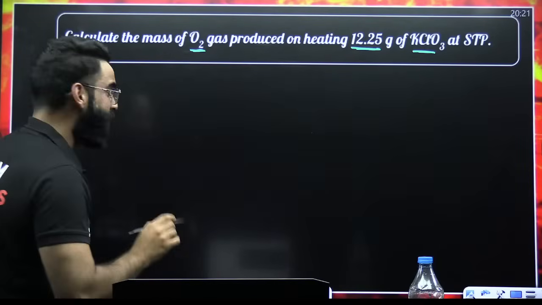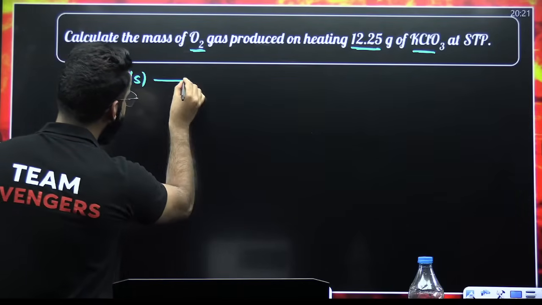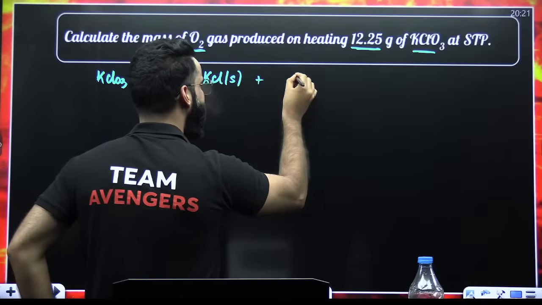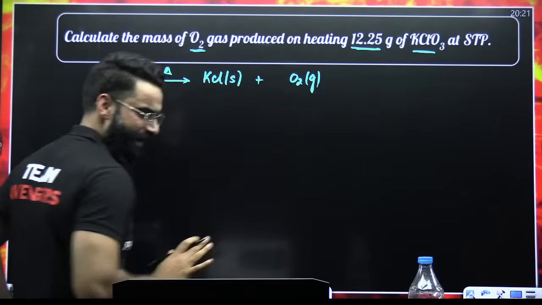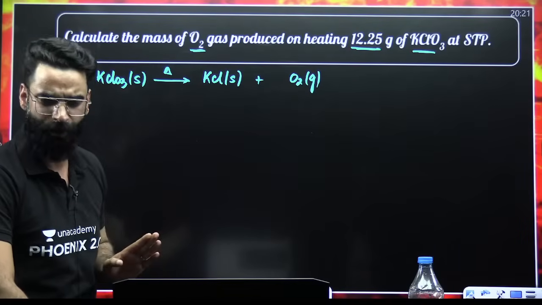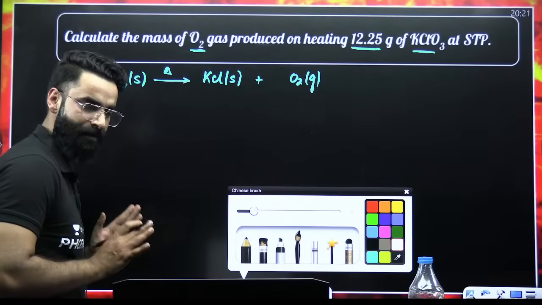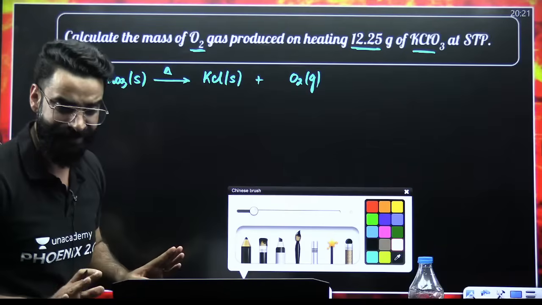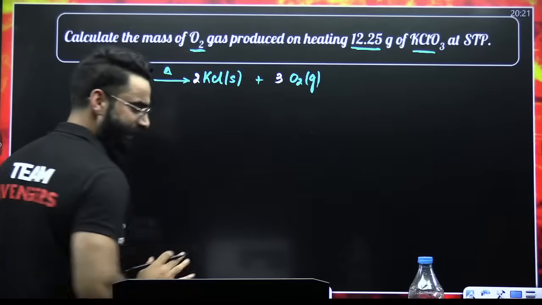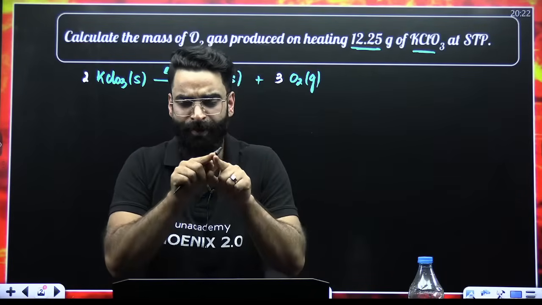My dear students, the first thing which you all must be knowing, when KClO3 is heated, it gets converted into KCl, and with that, you get O2 gas as well. So this is the reaction which everyone should remember. Always remember, your first step will always be to balance the reaction. Now, is the reaction balanced? The reaction is not balanced yet. So let's balance this reaction. This becomes 2 times, this becomes 2 times, this becomes 3 times. First of all, you write the reaction. Second, you balance the reaction.